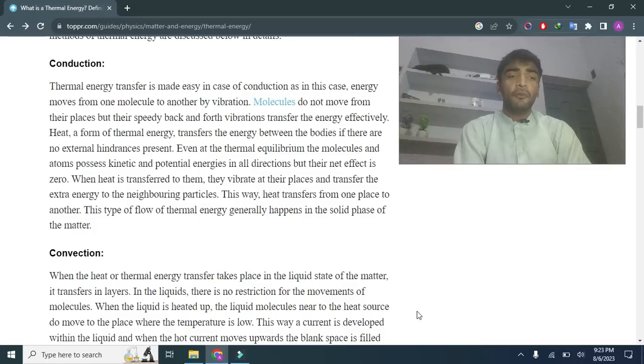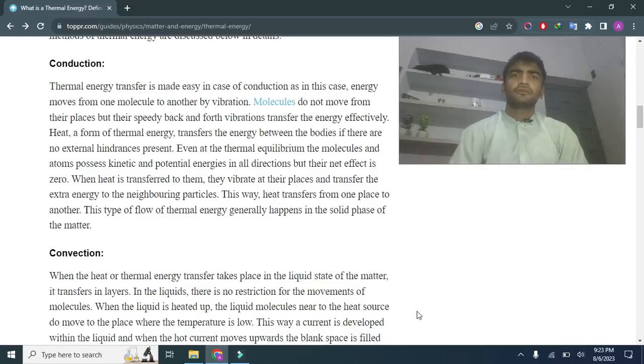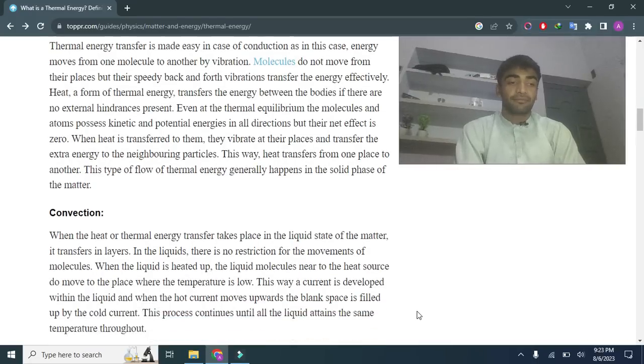Heat is a form of thermal energy that transfers energy from one body to another. If energy transfers from body to body, that is known as conduction. This type of thermal energy flow generally happens in the solid phase of matter.